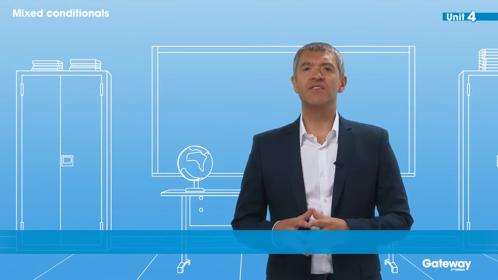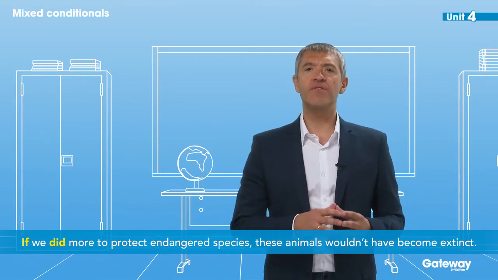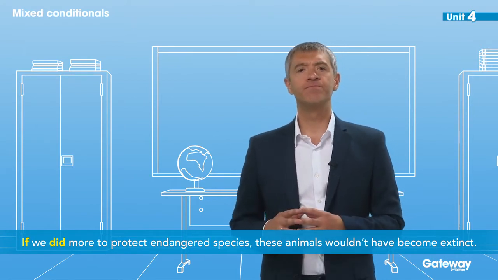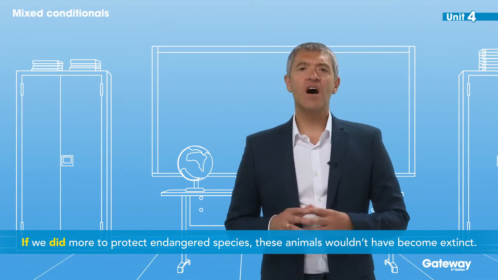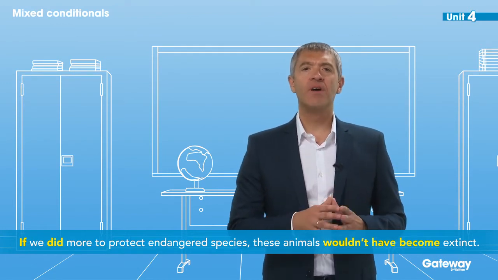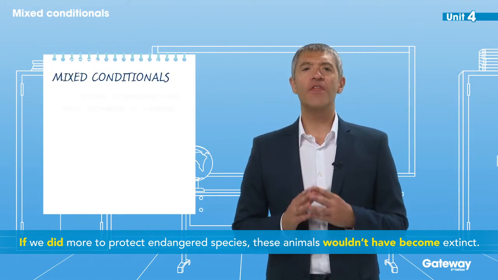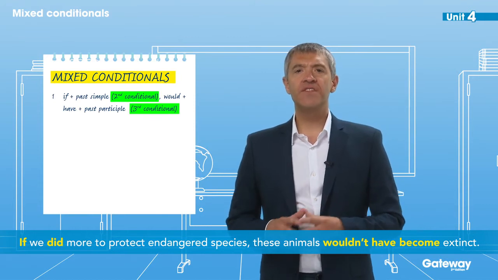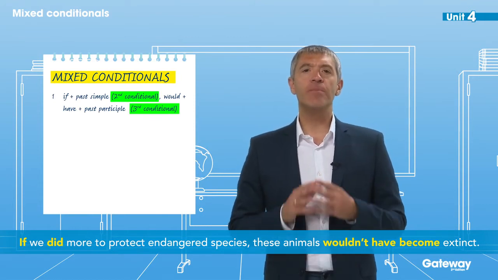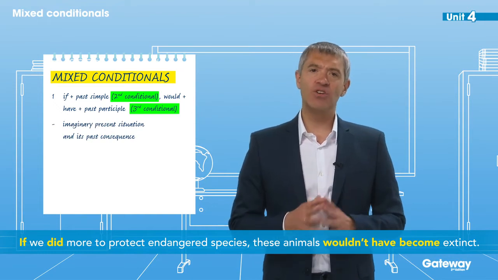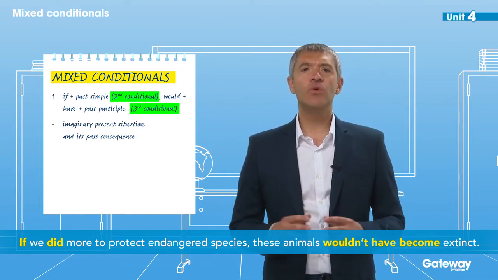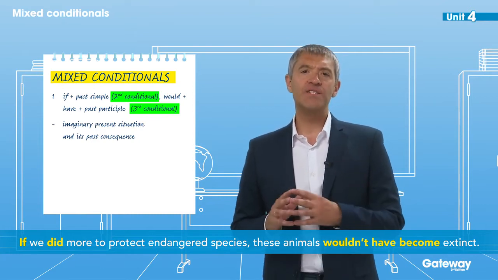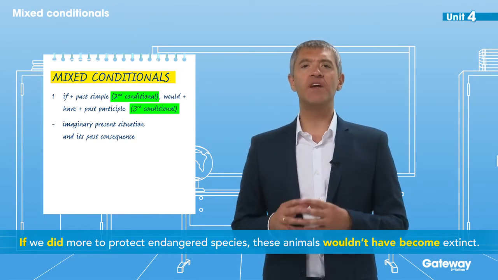If you look at our first sentence, the first half, the half with if, is in the past simple, so it's the second conditional. But the second half contains would, have, and the past participle, which makes it a third conditional. That means that the sentence is describing an imaginary present situation and its past consequence. We're saying that we don't do enough to protect endangered species now and in general, and that's why some species have already become extinct.